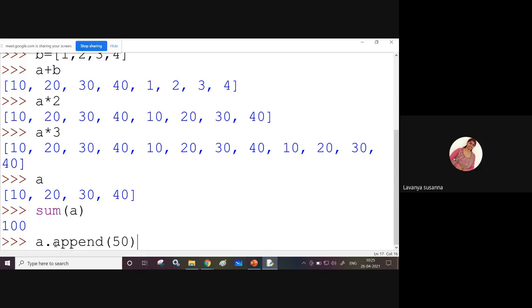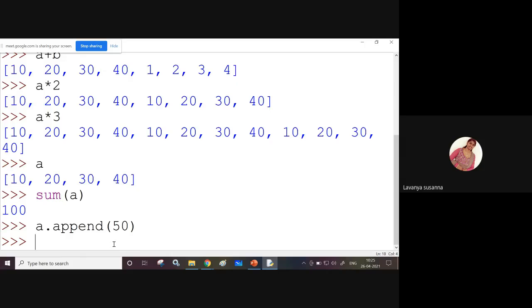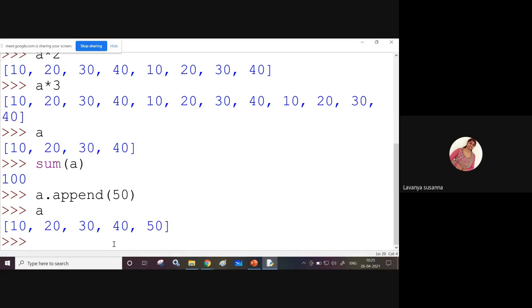A dot append, inside that I am passing the value 50. What is this append function doing? It is adding 50 as the last value to the list a. I am displaying a, and see here: 10, 20, 30, 40, 50.